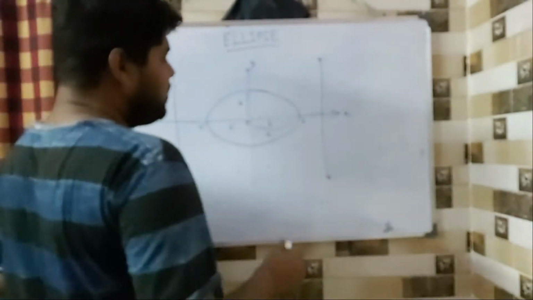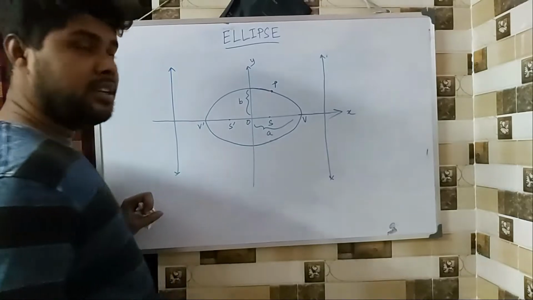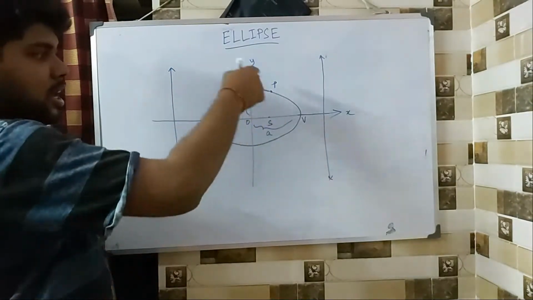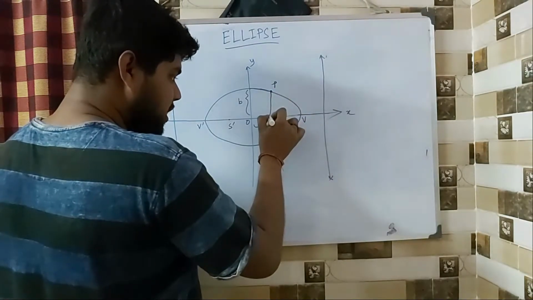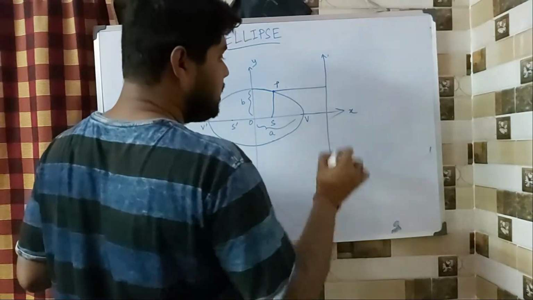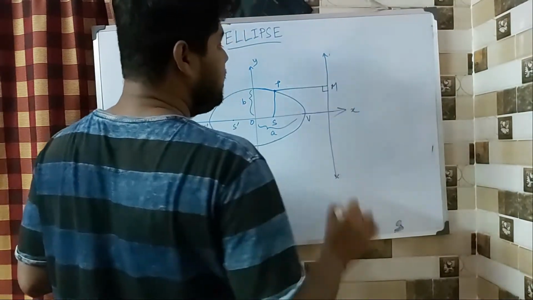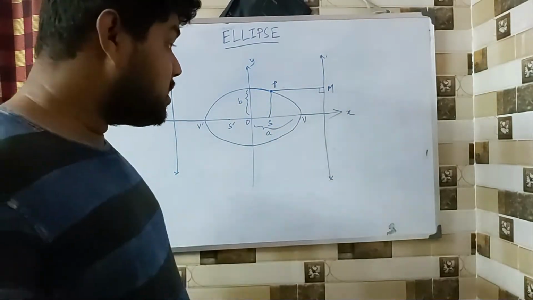Fine. Now if I take any point on this particular curve, then what happens? The distance from the fixed point to the fixed line bears a ratio. It is not equal anymore, but it bears a ratio.